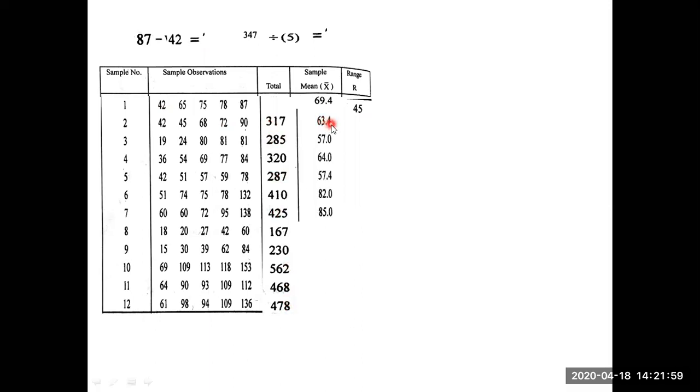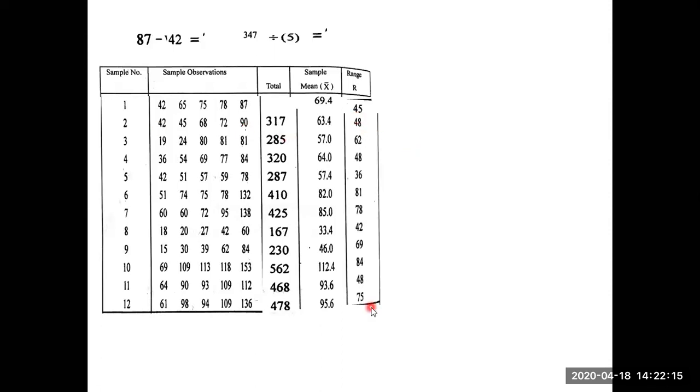Next, you have to find out the average. 317 by 5, 285 by 5, and so on. Similarly, highest value minus lowest value. Highest value is 90 here. Lowest value is how much? 42. 90 minus 42. Like that, you have to write the ranges. So now the data is completed. Now we have to find out the total. Total of this one.